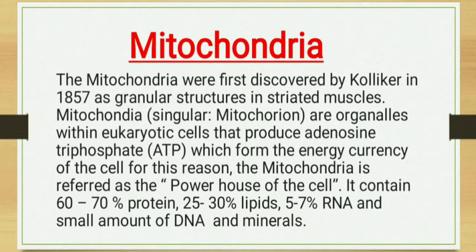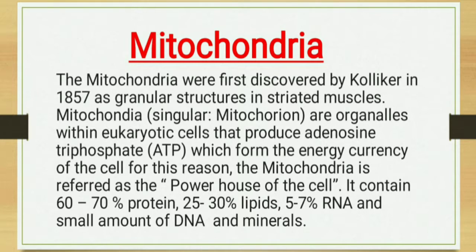Mitochondria. The mitochondria were first discovered by Kolliker in 1857 as granular structures in striated muscles. What is striated muscles? It is skeletal muscles. Mitochondria are organelles within eukaryotic cells that produce adenosine triphosphate, which form the energy currency of the cell. For this reason, the mitochondria is referred as the powerhouse of the cell.